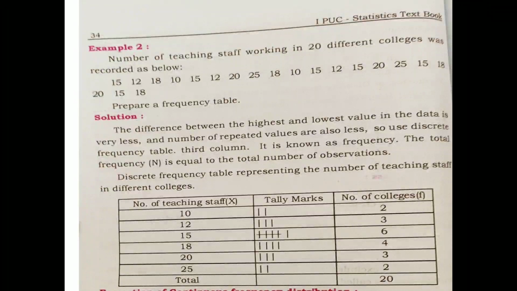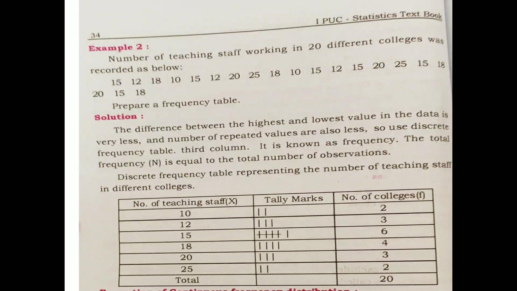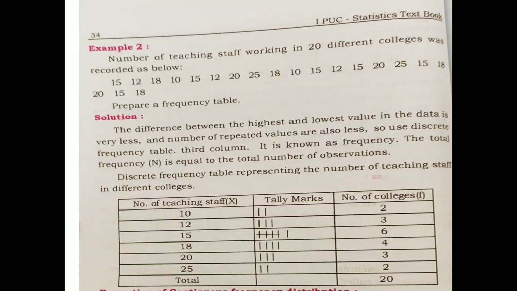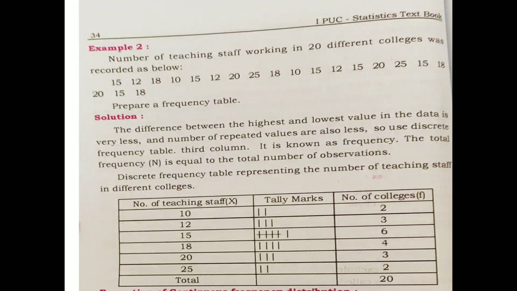The difference between the highest and the lowest value in the data is very less, and the number of repeated values is also less. So use a discrete frequency table. It is known as frequency. The total frequency n is equal to the total number of observations. The number of teaching staff you take as the variable. There are 10 staff, 12 staff, 15 staff, 18 staff, 20 and 25.